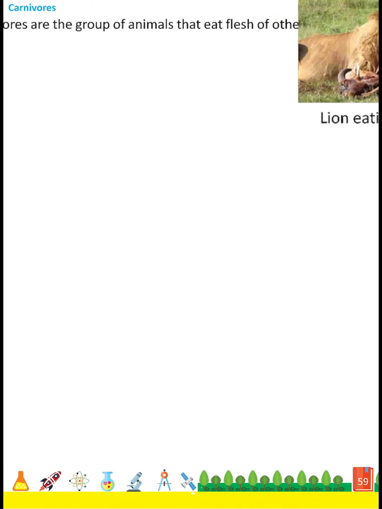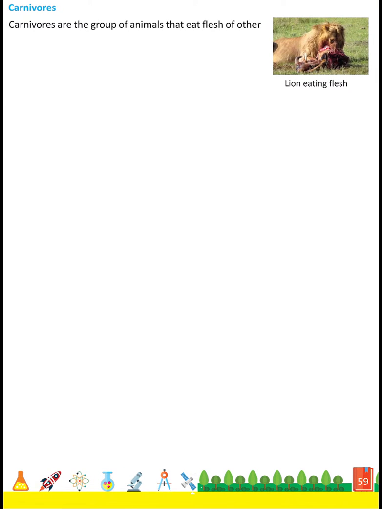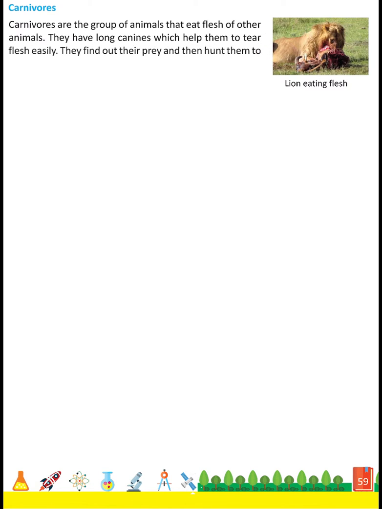Carnivores. Carnivores are the group of animals that eat flesh of other animals. They have long canines which help them to tear flesh easily. They find out their prey and then hunt them to fill their stomach. The examples of carnivores are lion, tiger, leopard and many more.